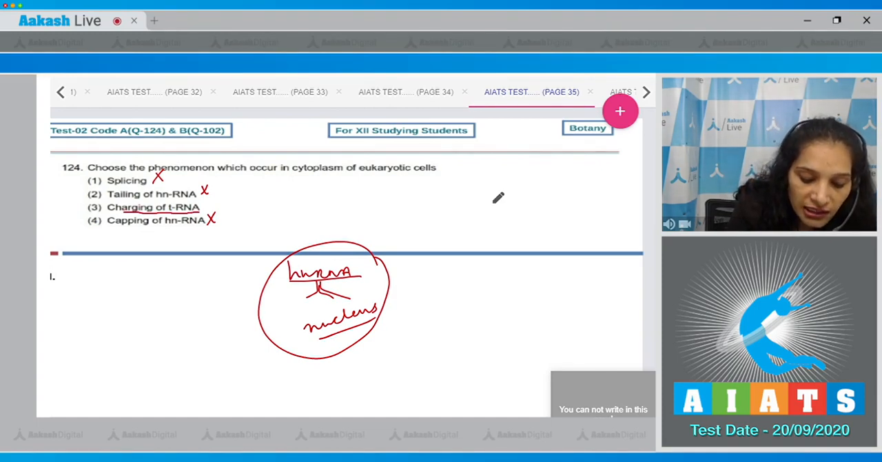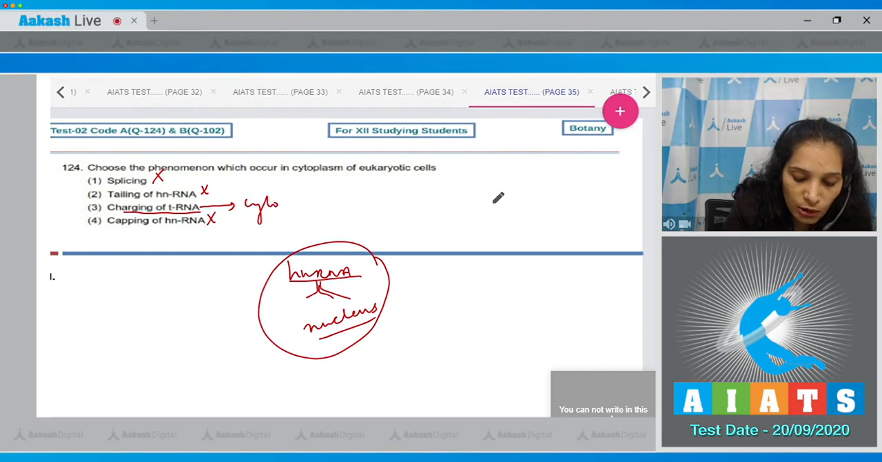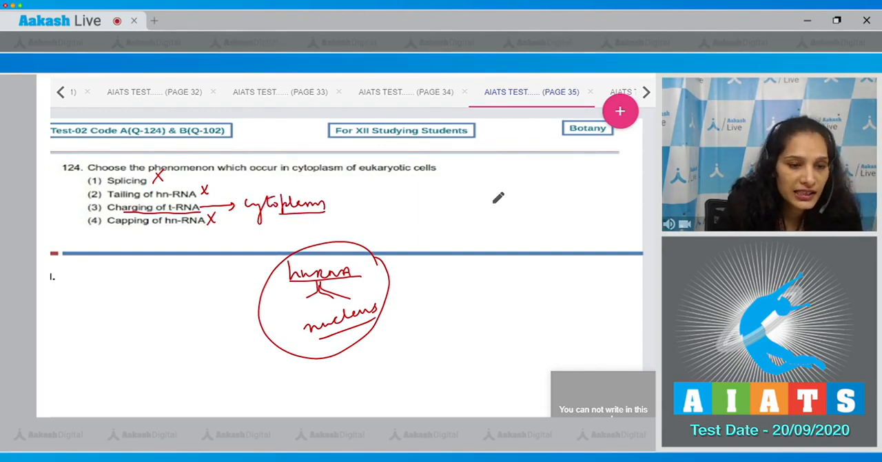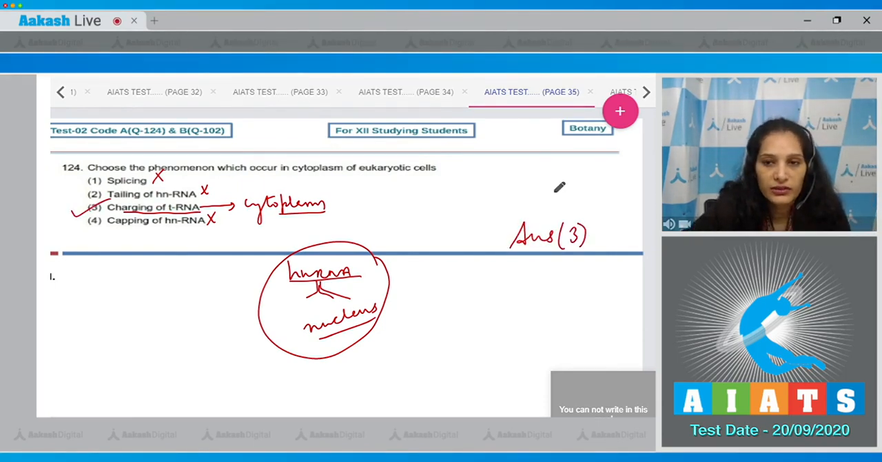Charging of tRNA, it's a step of the translation or the protein synthesis, and this step takes place in the cytoplasm of the eukaryotic cells as well as prokaryotic cells. So the correct option for the given question is option number 3. Let's move to the next question.